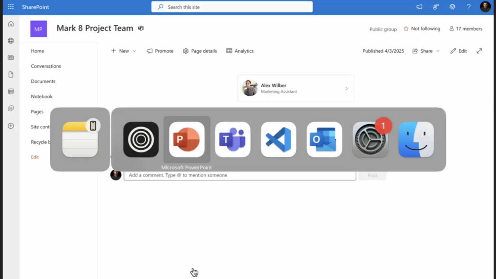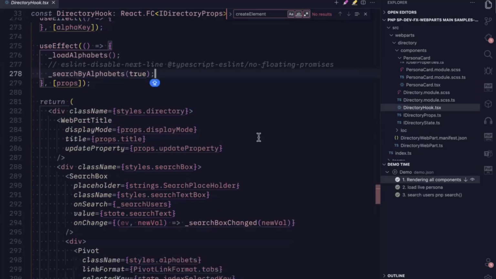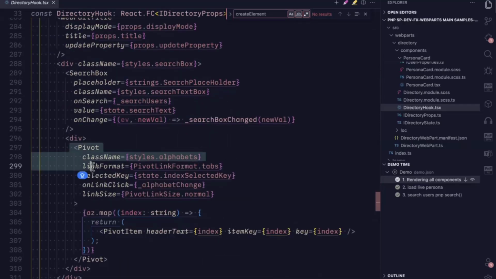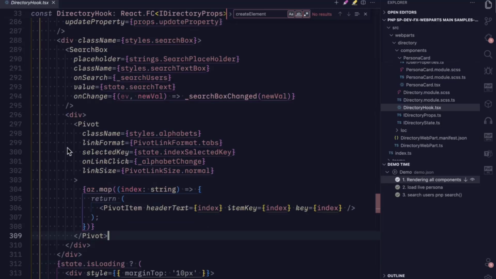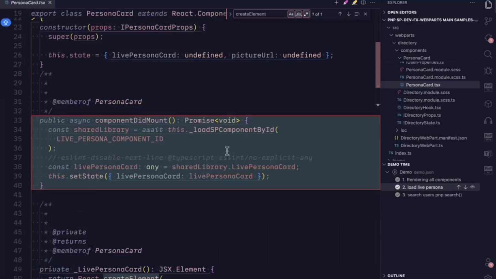So let me move to the coding part. This is the root component where all the components get loaded, starting with the web part title, search box, and pivots. Pivots are used for rendering the alphabets. You can see A, B, C, D, the alphabets A to Z, and those are all mapped from this pivot only. So let's see how the live persona is getting loaded.